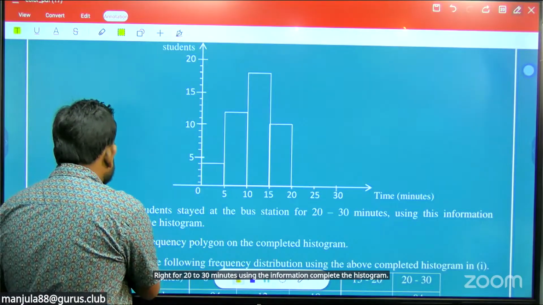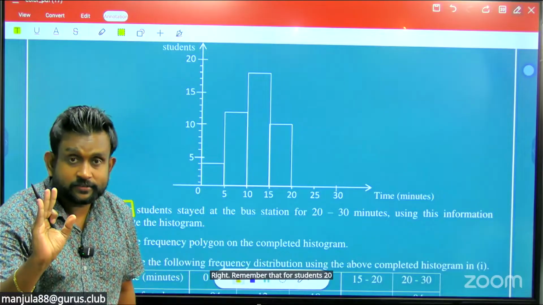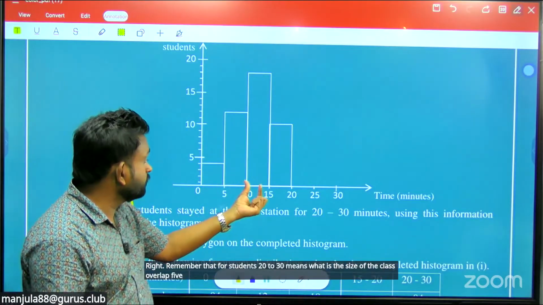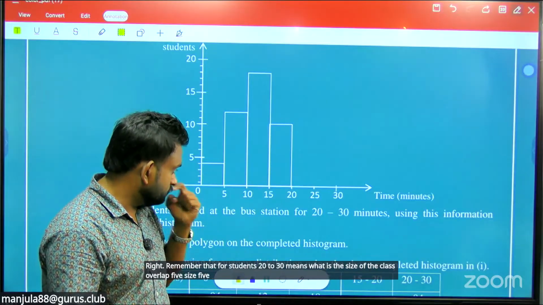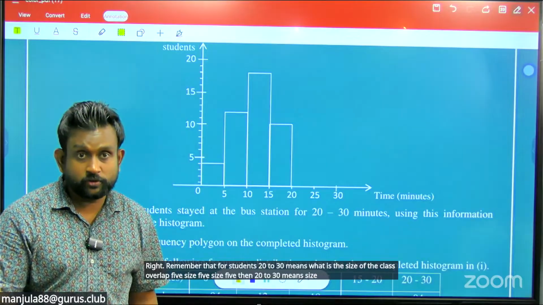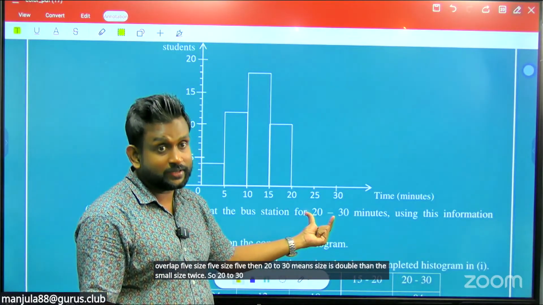So remember that 4 students, 20 to 30 means what is the size of the class? All are size 5. Then 20 to 30 means the size is double the small size, twice. So 20 to 30 means class size 10.